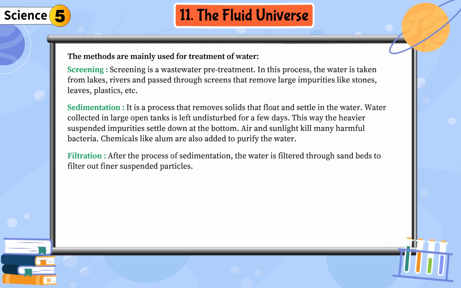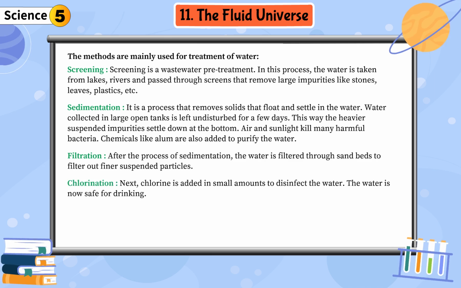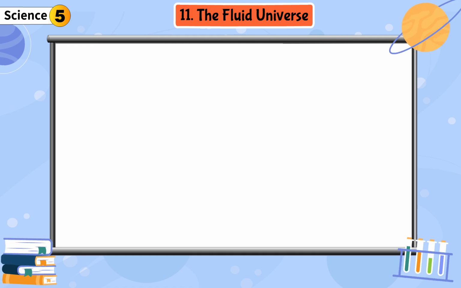Filtration. After the process of sedimentation, the water is filtered through sand beds to filter out finer suspended particles. Chlorination. Next, chlorine is added in small amounts to disinfect the water. The water is now safe for drinking.